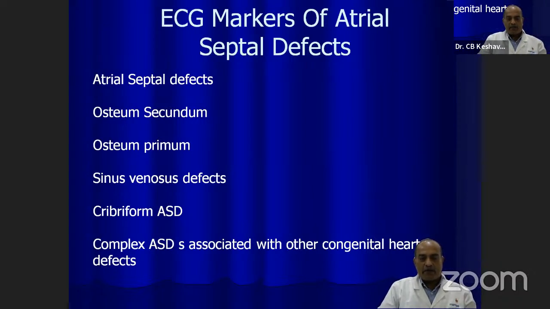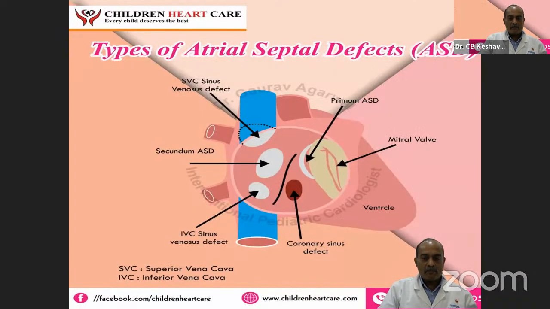ASD is a part of many of the syndromes, especially the cyanotic congenital heart diseases, where sometimes ASD is the only pathway for blood to mix, as in transposition of great arteries, where survival is dependent on mixing of the blood at the atrial level. So we can have fairly simple ASDs, which are the ostium secundum ones, and very complex ASDs associated with congenital heart disease. These are the various types of defects.